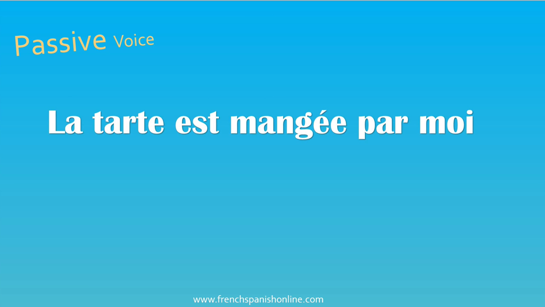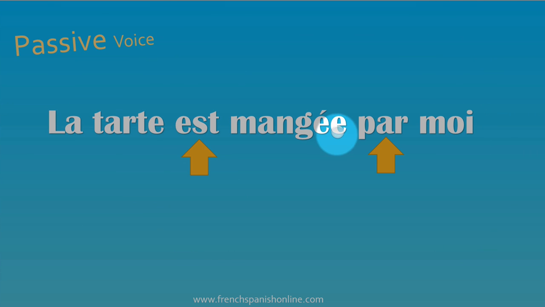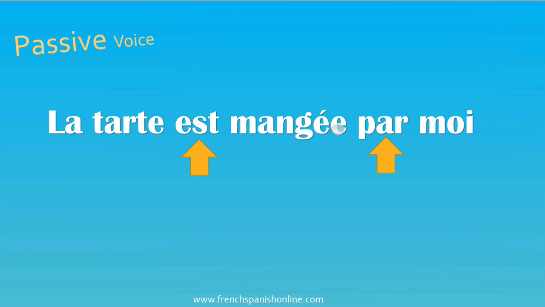So let's see now a bit more about the passive voice, la voix passive in French. La tarte est mangée par moi. To have the passive voice, we need first the verb to be, the past participle of a verb, and the preposition par, usually par. As you can see here, because we have as an auxiliary the verb être, there is an agreement between the subject, which is here feminine, and the past participle. That's why we need a final E at the end of the past participle. But first remember the verb to be and the preposition par.